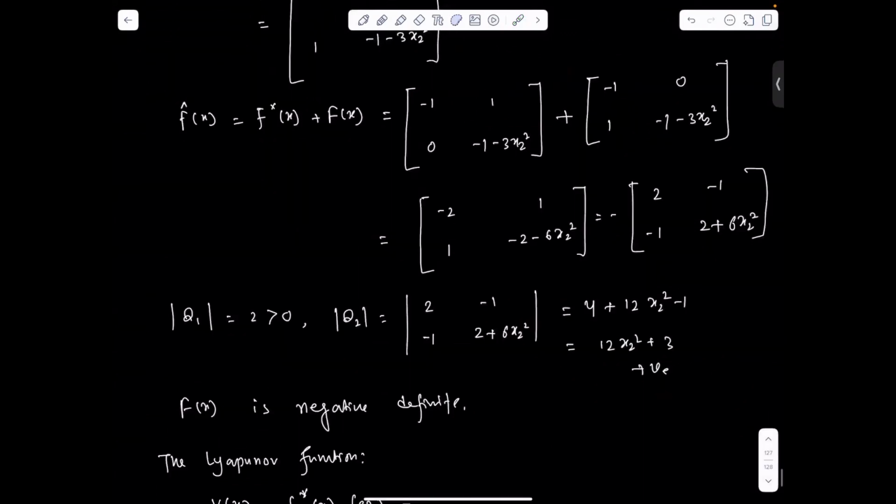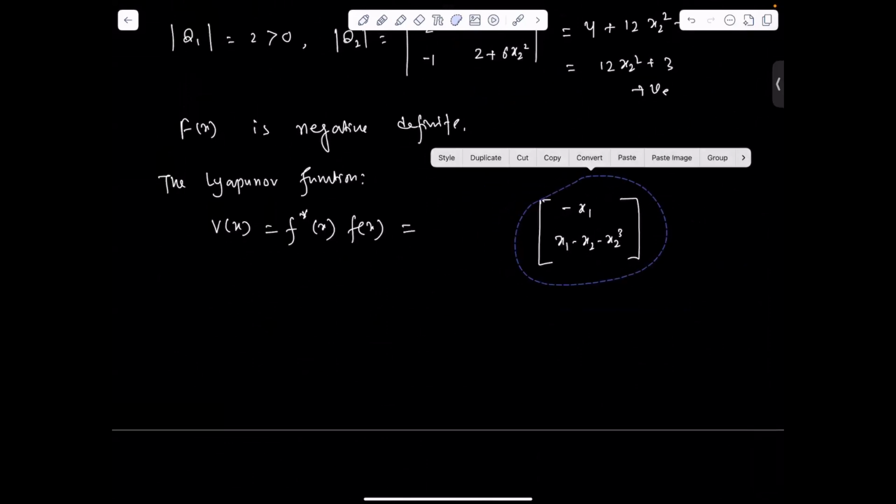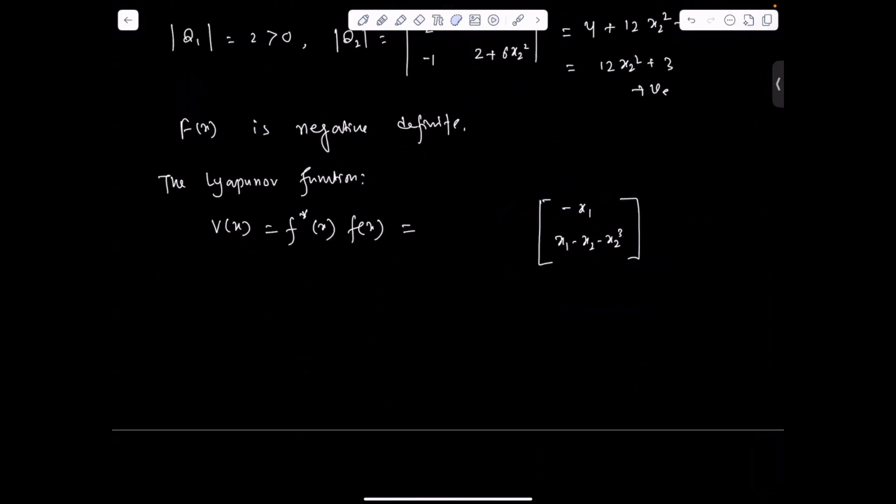So we can take it common, and we can write here minus x1 and x1 minus x2 and x2 cube.